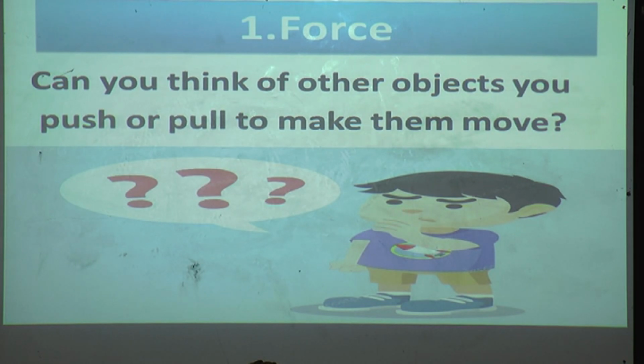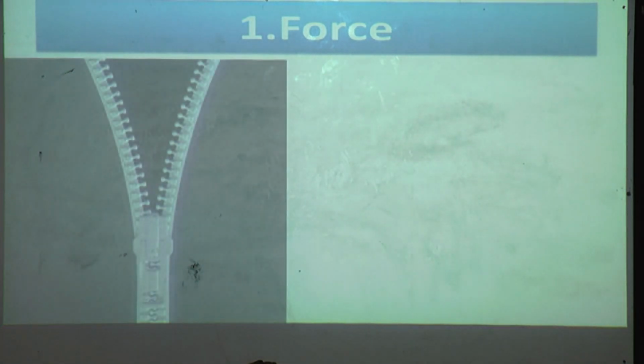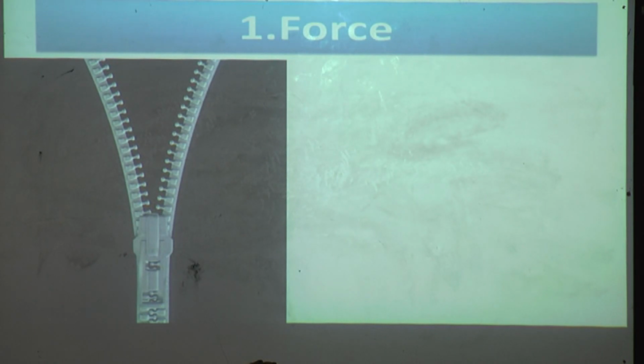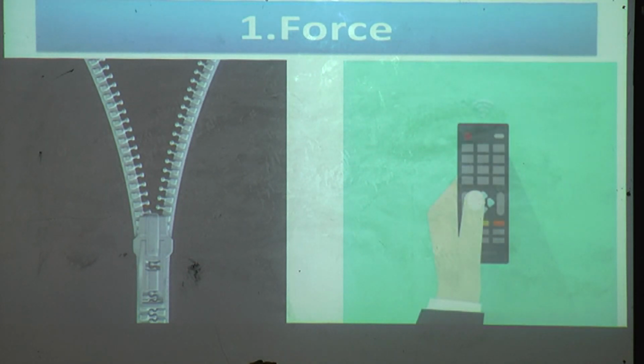Let us see the pictures. What is this? It is a zip. When you pull up the zip, it closes. Which picture is it?